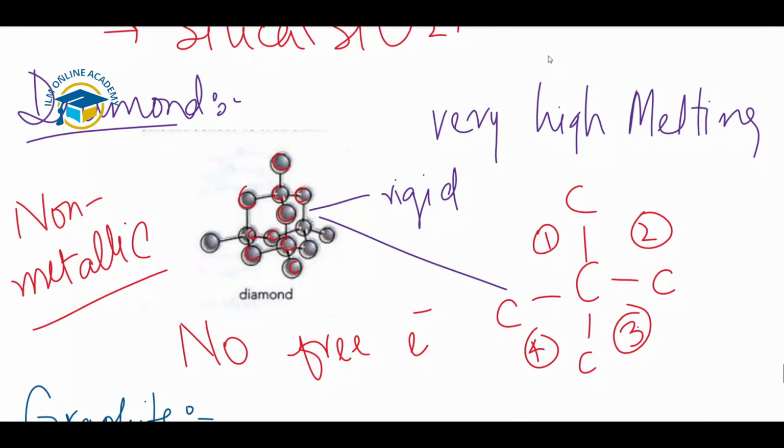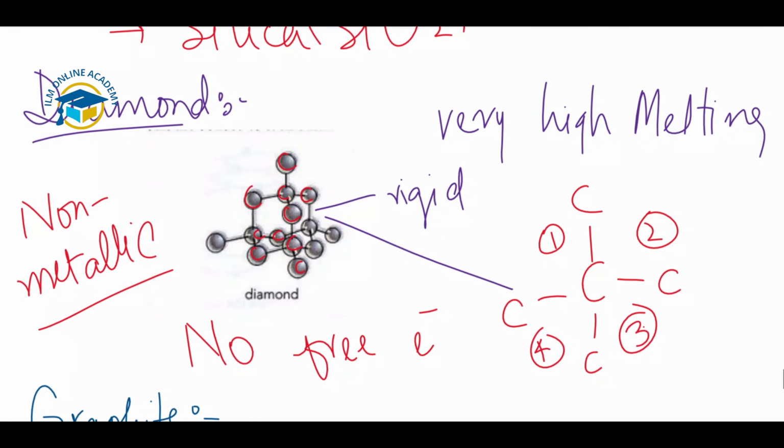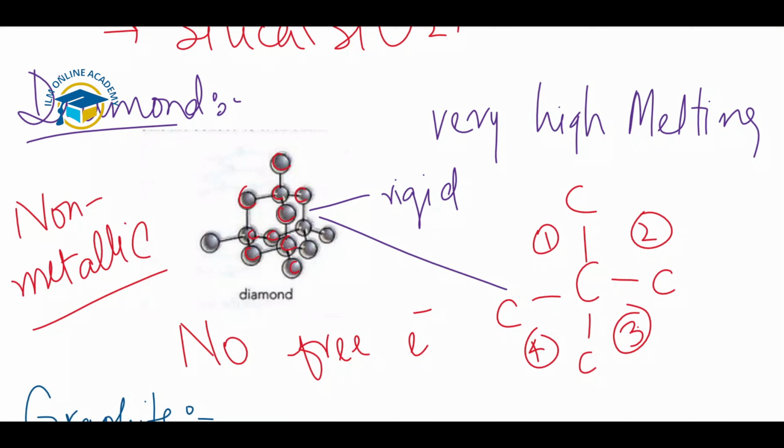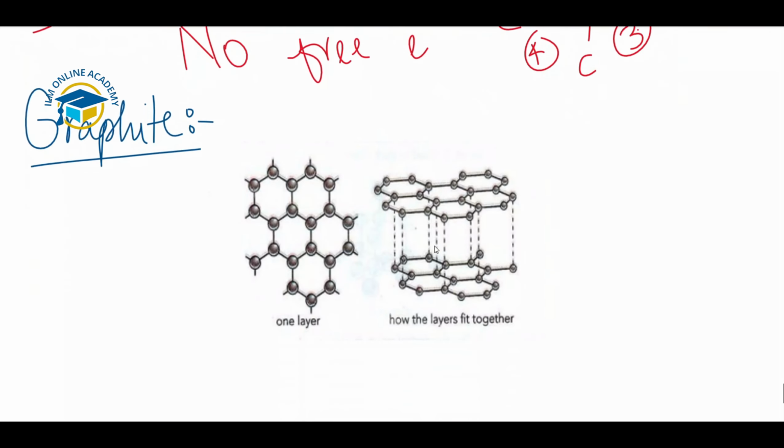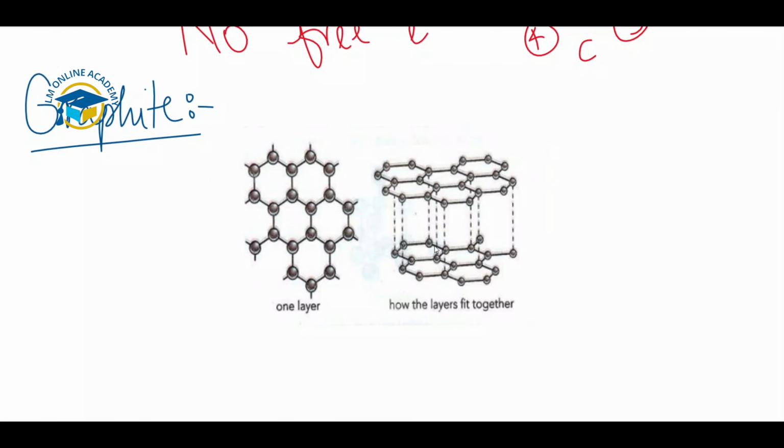One more thing about diamond is that it has the tetrahedral structure. Diamond has tetrahedral structure. Why tetrahedral structure? Because all the carbon atoms that are present here are bonded to 4 more carbon atoms, so there is no free electron that is present here, so the tetrahedral structure is present in case of diamond. Now let's move towards the graphite.